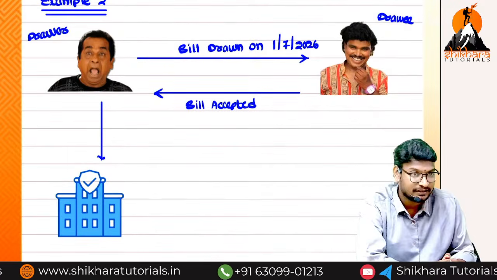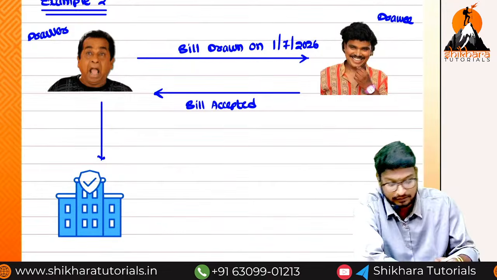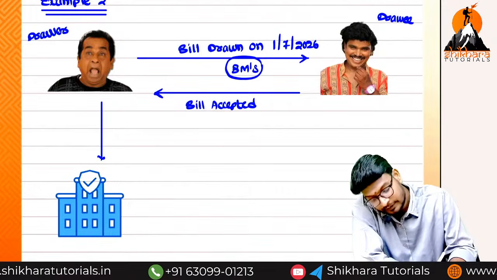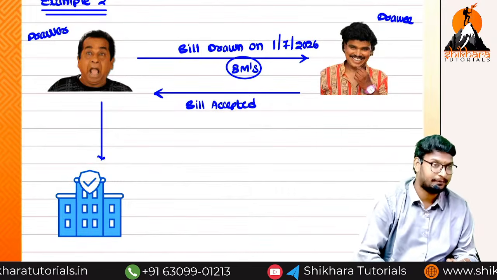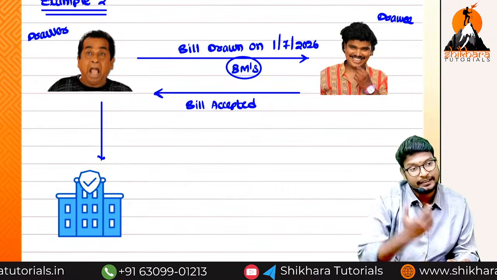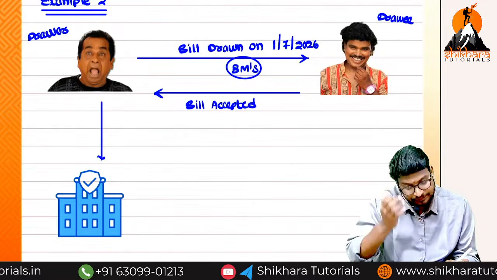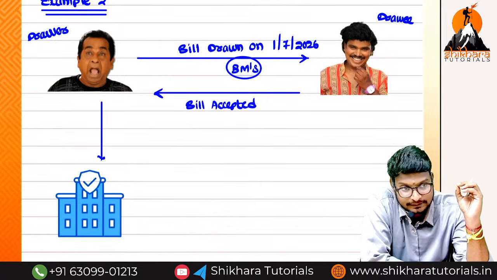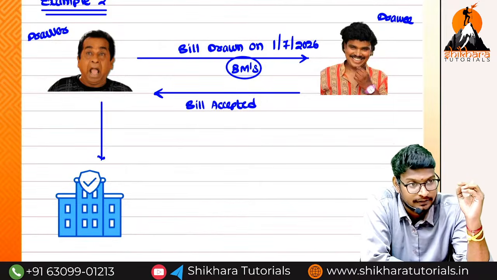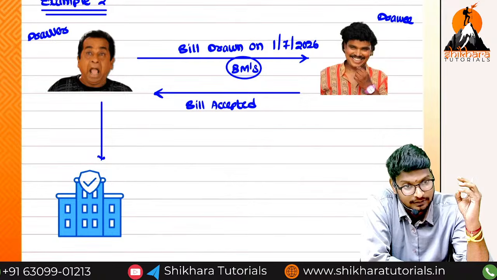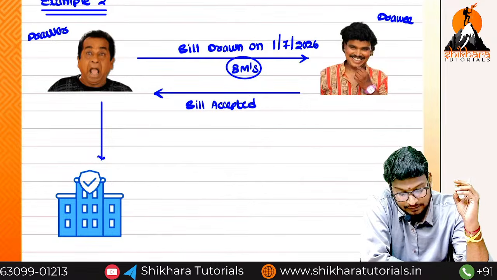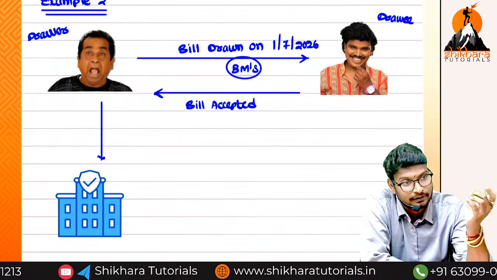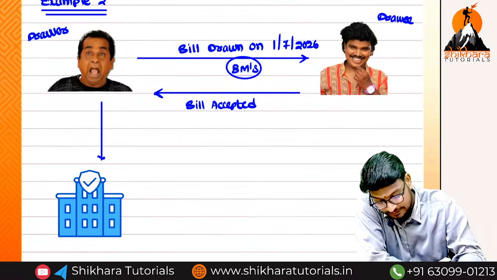Now we have to see the bill duration: 8 months. Can you say the due date? 7, 8, 9, 10, 11, 12, 1, 2, 3. Only March is coming.